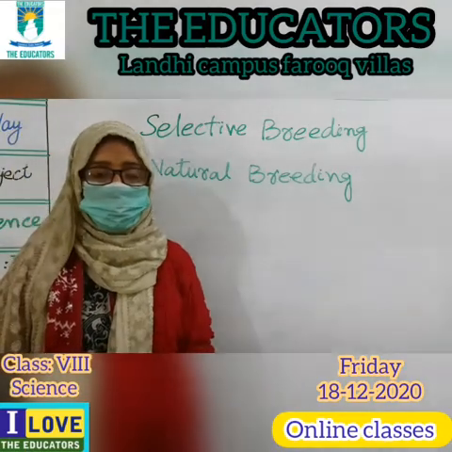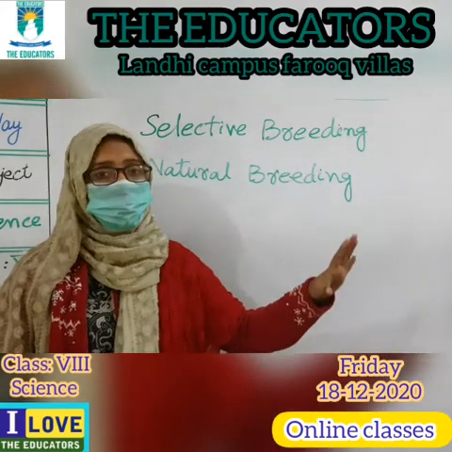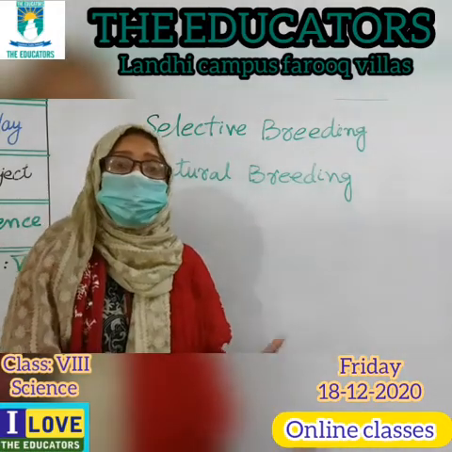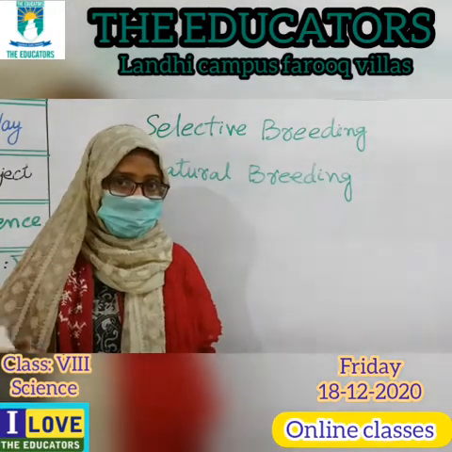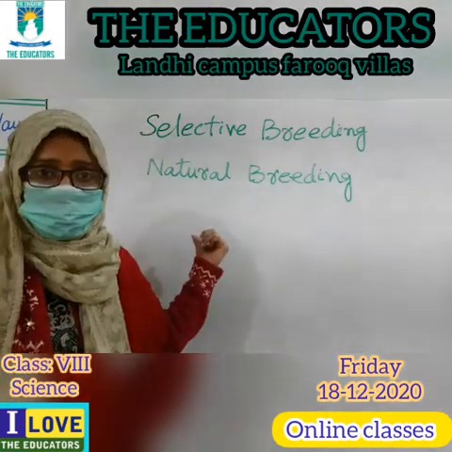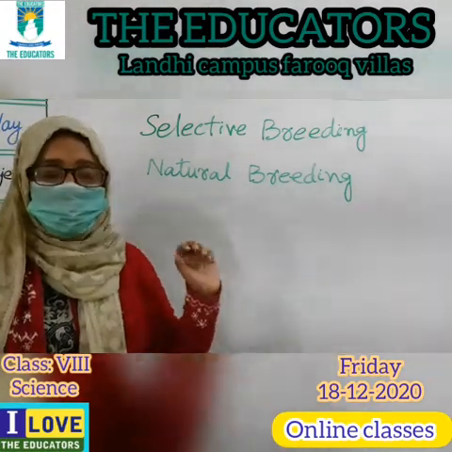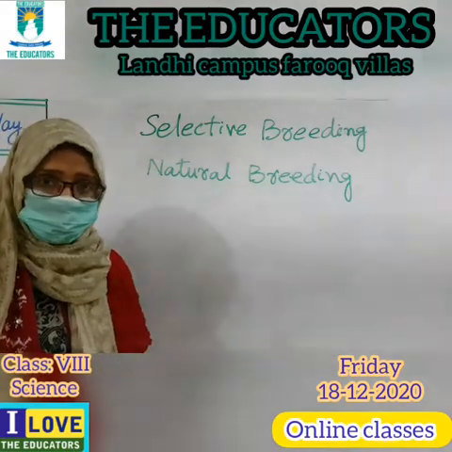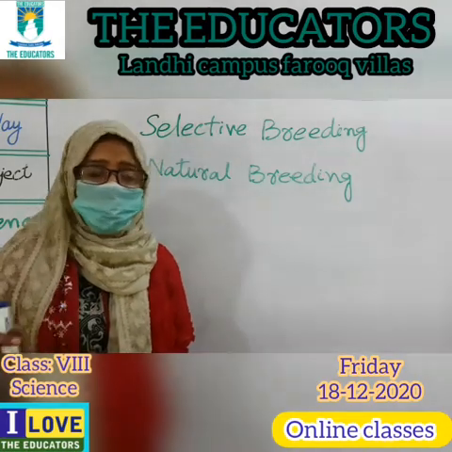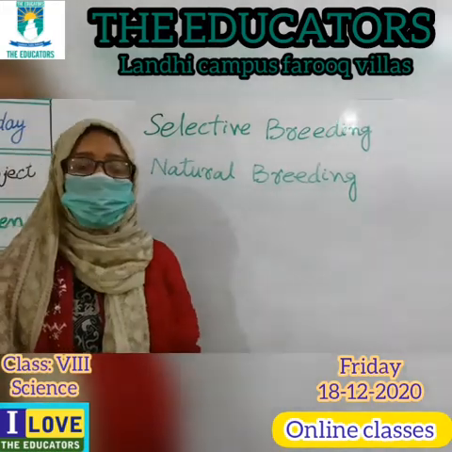What is selective breeding? We choose the character by ourselves. When we feel that this plant or this animal is healthy, we choose these plants or animals and breed them by our own choice. This is selective breeding. And natural breeding is the breeding which occurs naturally in the forest and elsewhere. When the animals and plants are not selected by humans, without human interference, natural breeding is done.